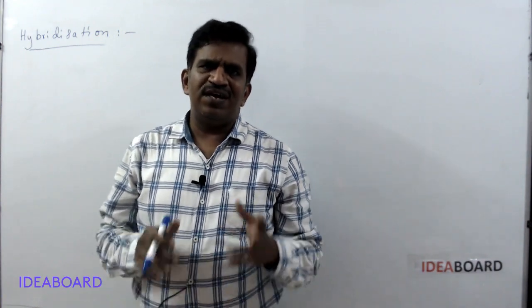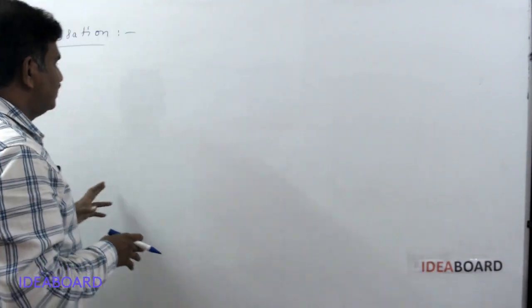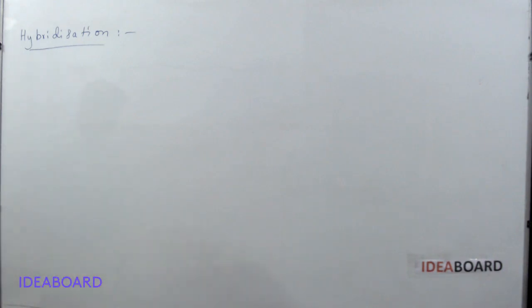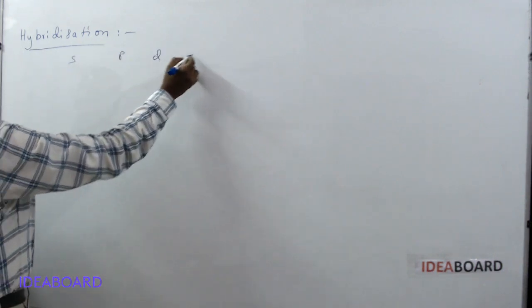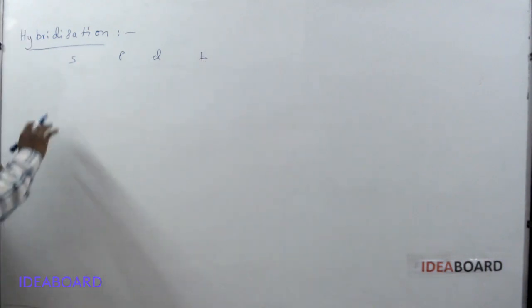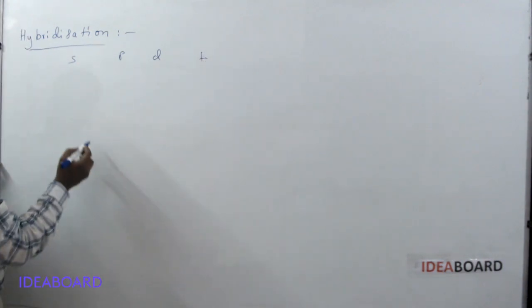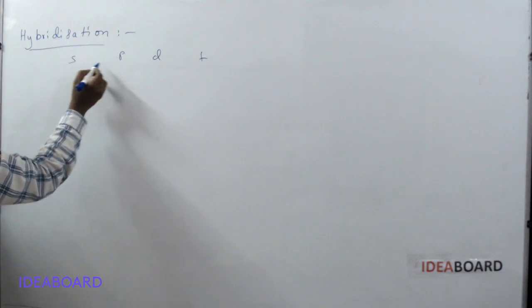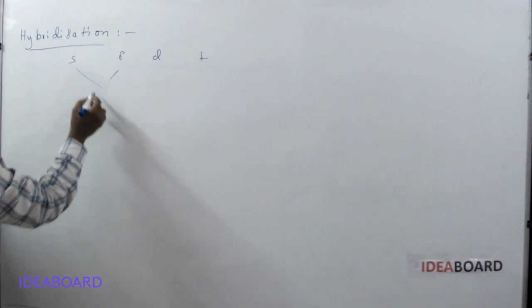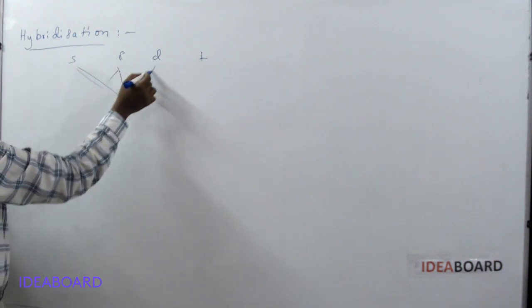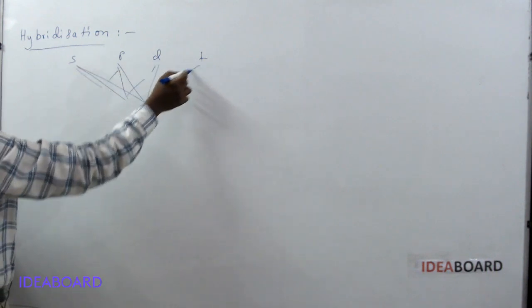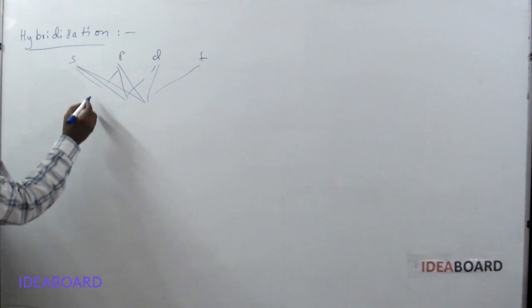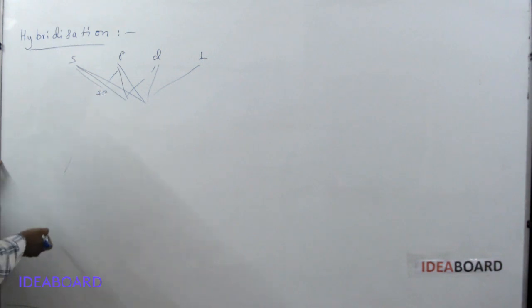Like that, we mix the atomic orbitals. How many types of atomic orbitals do we have? s, p, d, f. These are the four main types. When we mix s and p orbitals, or s, p, d orbitals, or s, p, d, f orbitals, we get different types of hybridizations.